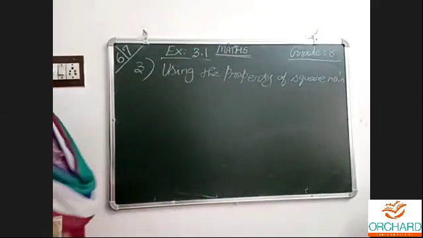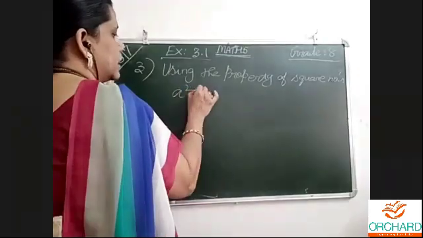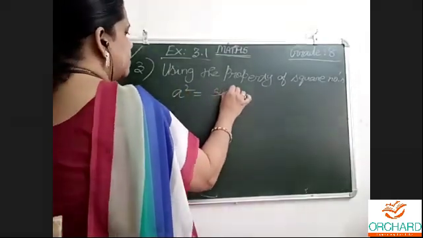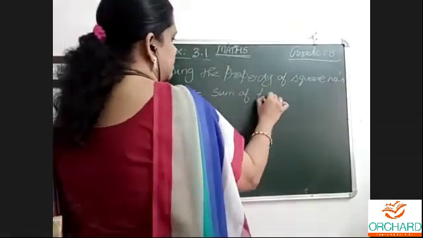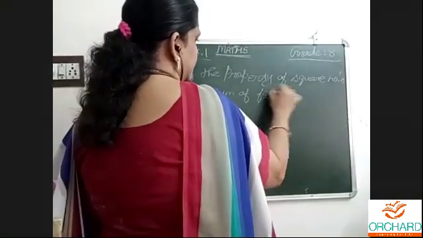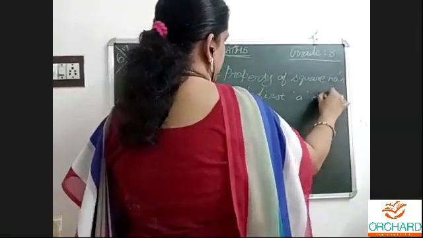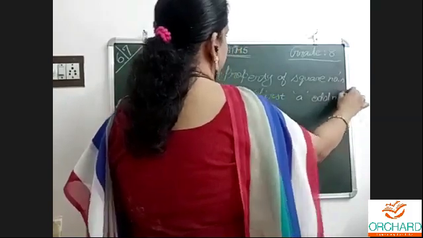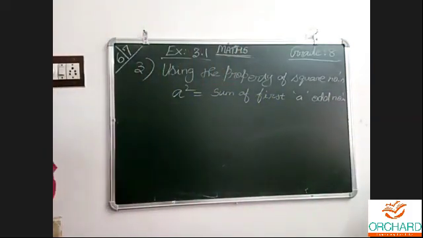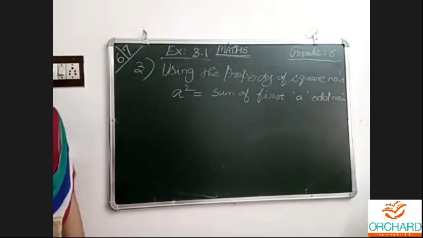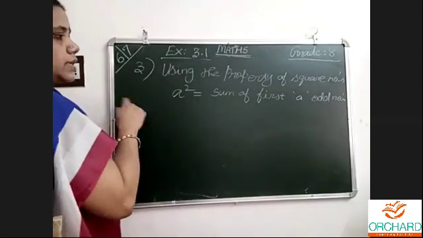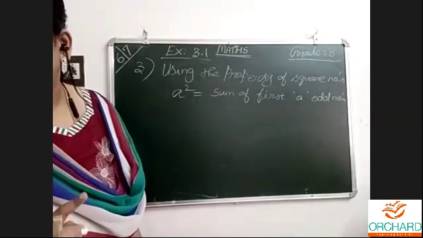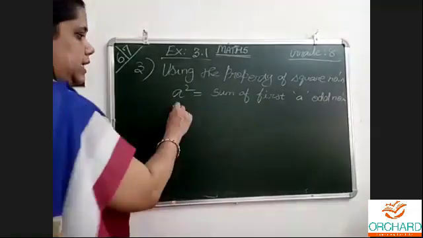Using the properties of square numbers, we know that a squared is equal to the sum of the first a odd numbers. Only odd numbers are taken into count. Now what is the question? What is the square of 15?